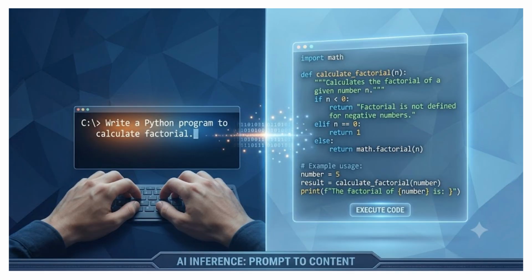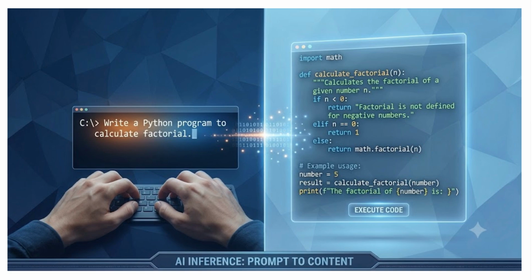Now that the AI has been trained, it's ready for the next stage called inference. Inference is the process of generating a response based on a user's prompt. In this example, the user asks, "Write a Python program to calculate factorial." The AI first understands the request and identifies that the user wants Python code to solve a factorial problem. It then combines everything it learned during training, programming syntax, mathematical concepts, and coding best practices, to generate a brand new solution. Within seconds, the AI produces a complete Python program that calculates the factorial of a number.